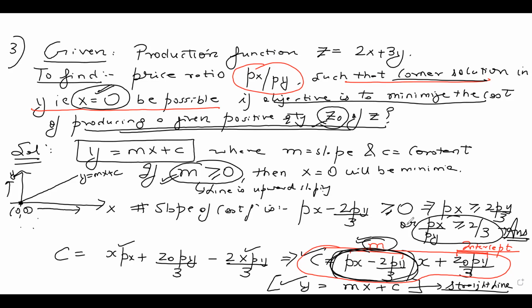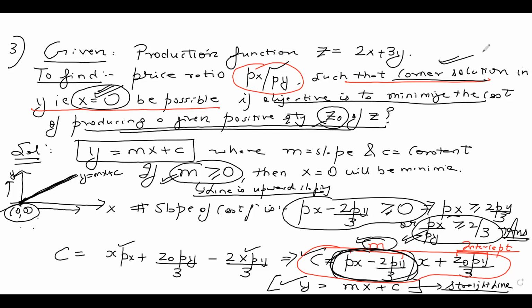The price ratio px by py should be greater than or equal to 2/3, because if this happens, your slope will be positive. If your slope is positive, your line will be upward sloping. If your line is upward sloping, your minimum will occur at 0, 0, which is what the question is asking. The question asks you to find that price ratio such that the corner solution in y, meaning x equal to 0, is possible.